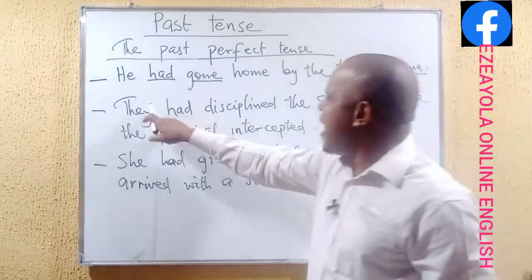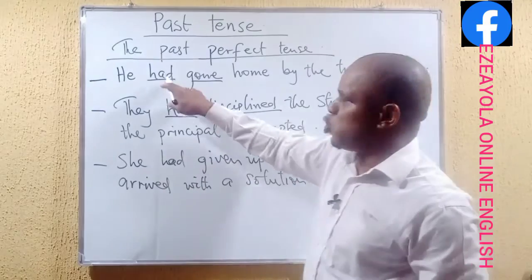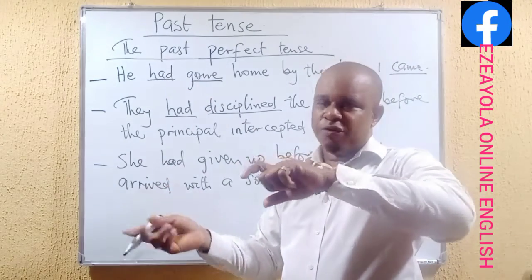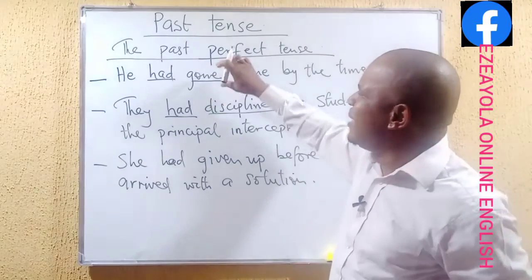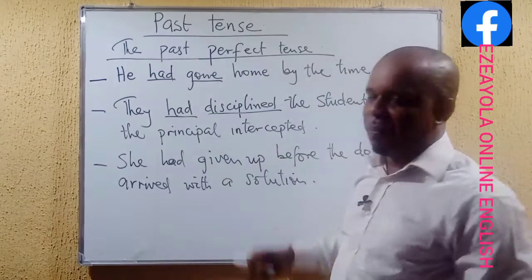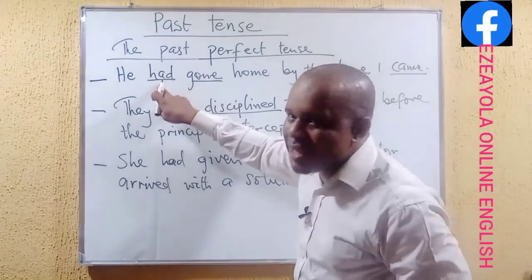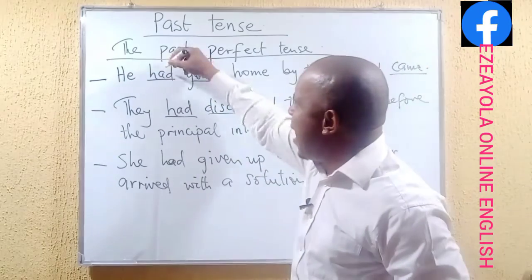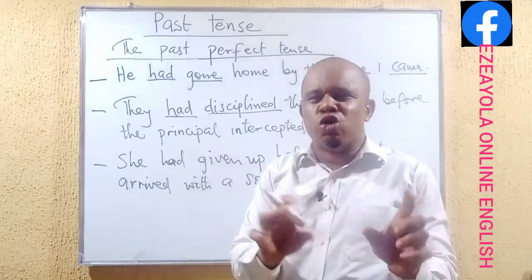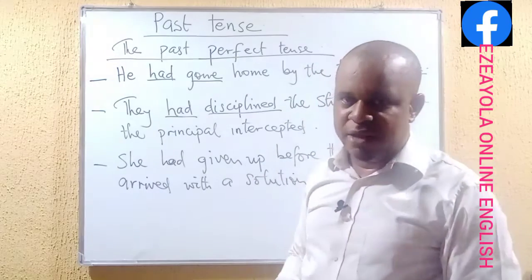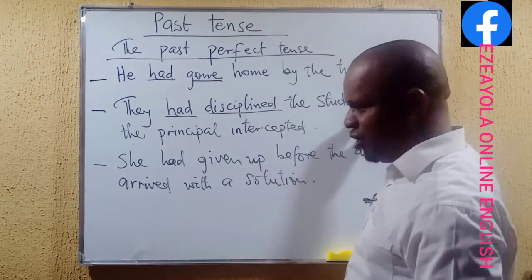Number two, they had disciplined. Had and disciplined. Remember, the first one is a kind of auxiliary verb in the past, helping the main verb, and the main verbs, gone, disciplined, are in the perfect tense form. That's why it is past perfect, had gone, past and perfect. It wouldn't be wrong to say that it is also called the past participle. It's the same thing. So they had disciplined the students.